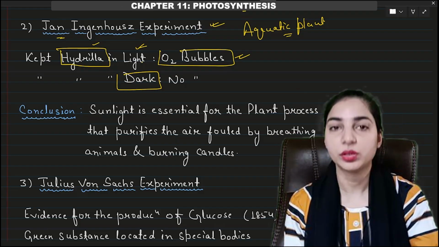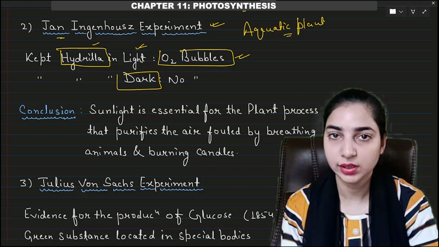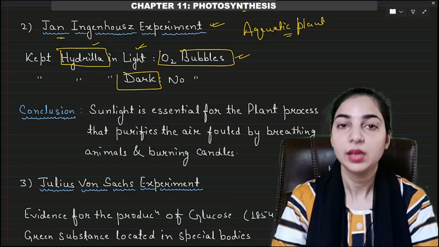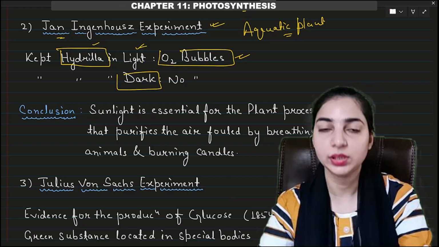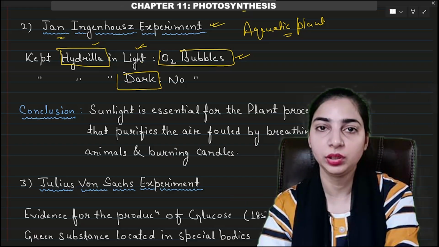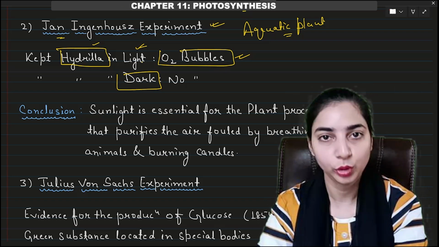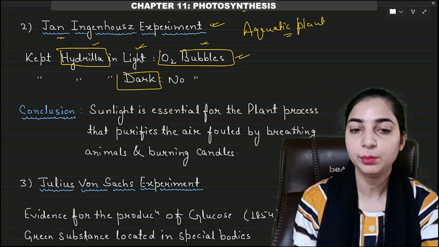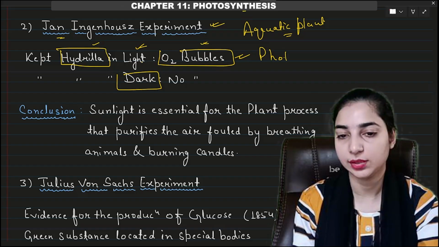And we know that oxygen is released during photosynthesis. We have seen the equation of photosynthesis. We know the photosynthesis reaction results in the formation or release of oxygen molecules. Okay, so oxygen bubbles mean photosynthesis has taken place.